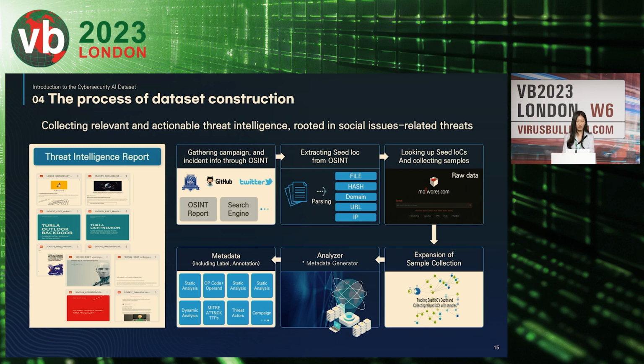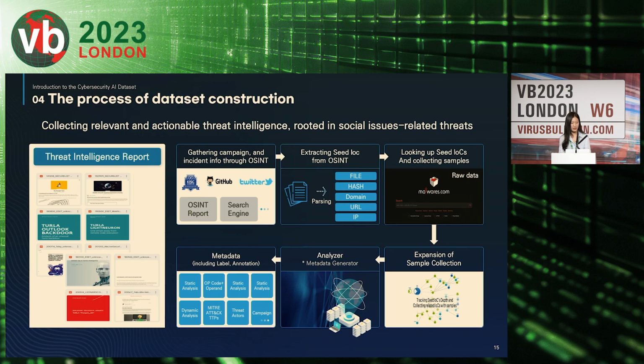Next, let's talk about how we made our data set. First, our main goal was to make sure it's reliable and accurate. So we started collecting reports about recent security accidents. From these reports, we found some important clues called IOCs. Then we made our data set bigger by finding more clues through the IOCs. We also got some actual samples and looked at them closely to find out some more features.